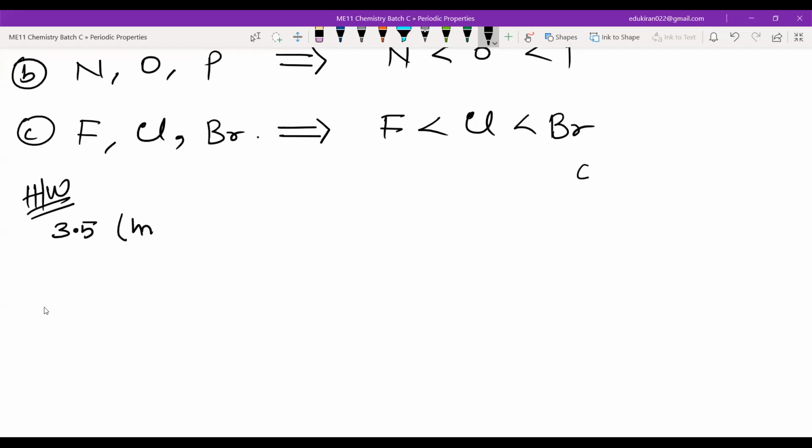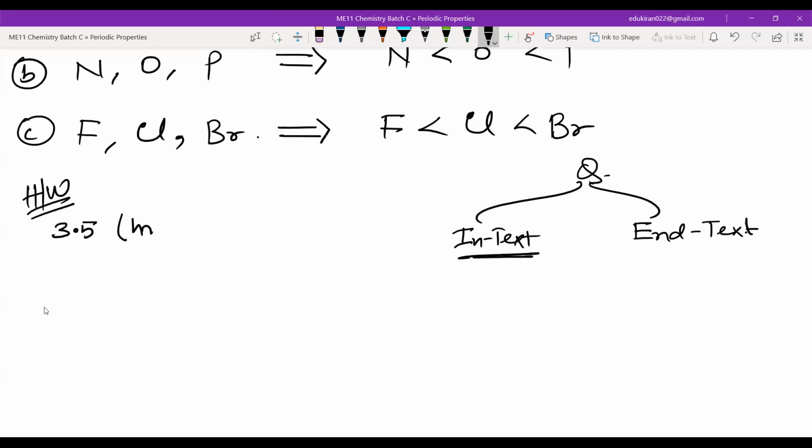There are two types of questions. You will have questions that are in-text, inside the text, and there are some questions that we call end-text, that is the exercise. And there is also one question in the end-text where you will be asked to arrange the following elements in increasing order of size or something.